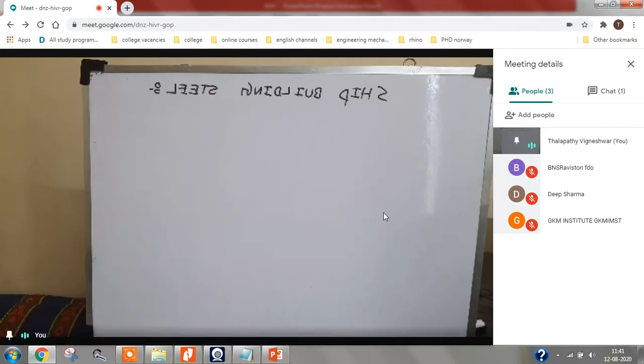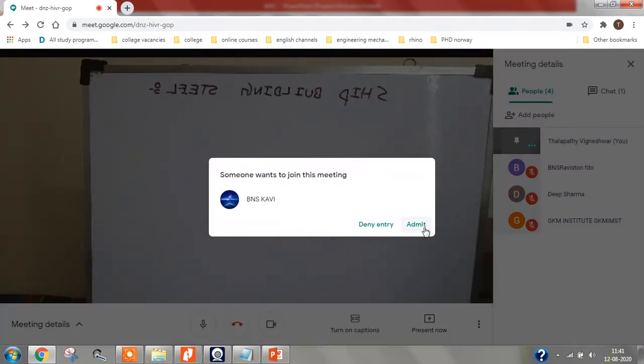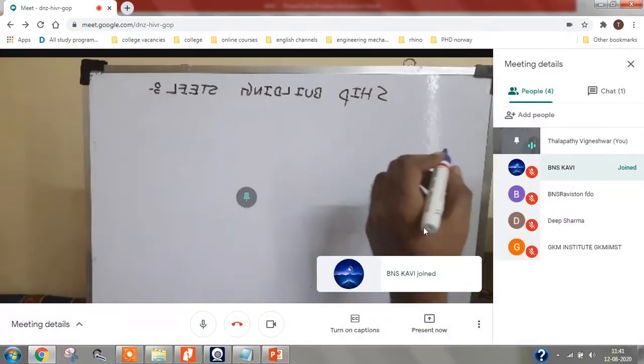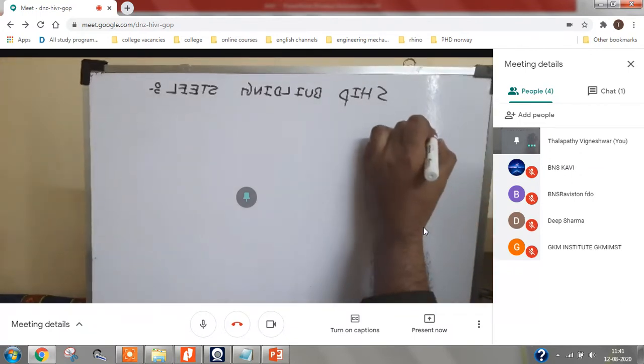Okay, I'll start the class. Why we're using steels in shipbuilding: we'll look at the advantages of using steels in shipbuilding. So if we take the advantages,